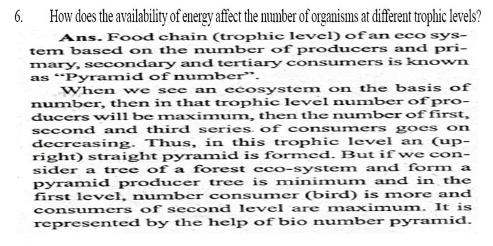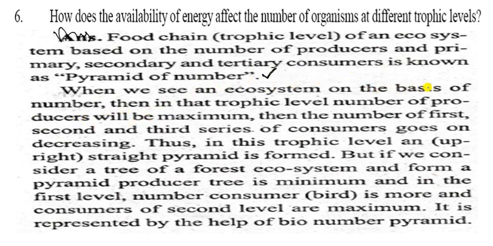Now the question is 6. The question 6, how does the availability of energy affect the number of organisms at different trophic levels? So first answer you can say here, it is the answer, the food chain trophic levels of an ecosystem based on the number of producers and primary, secondary and tertiary consumers is known as pyramid of number. जो पिरामिड मैंने पीछे बना करके दिखाया तो ये वही pyramid of numbers हैं।